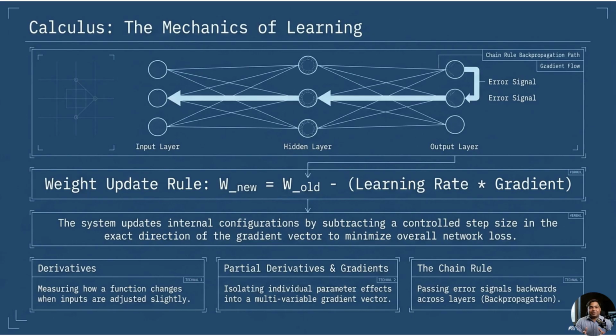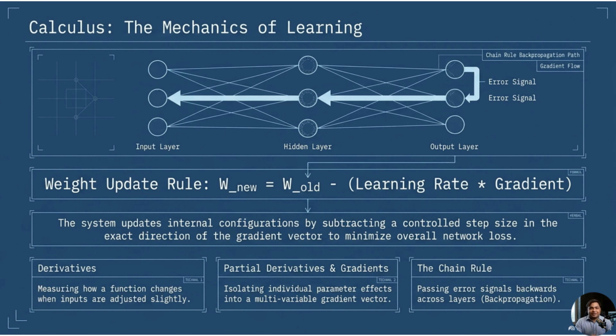Now we come to calculus, one of the most important subjects for understanding learning in neural networks. Calculus studies change. In AI, we need to know how the loss changes when model parameters change. A neural network contains many weights. During training, the model makes a prediction. Then it compares the prediction with the correct answer. The difference is called error or loss. Now, the important question is how should the model change its weights to reduce the error?